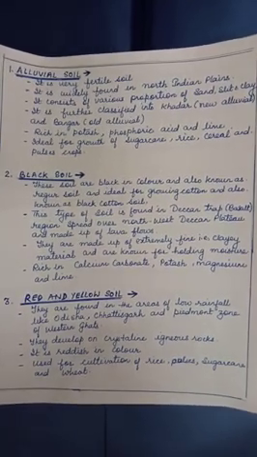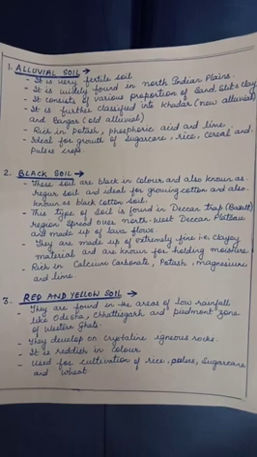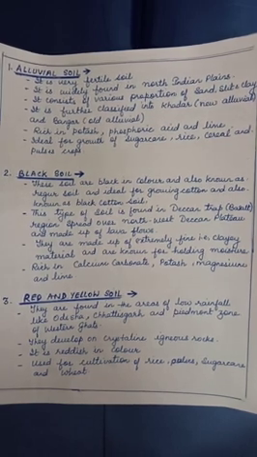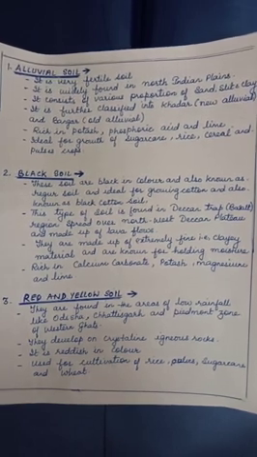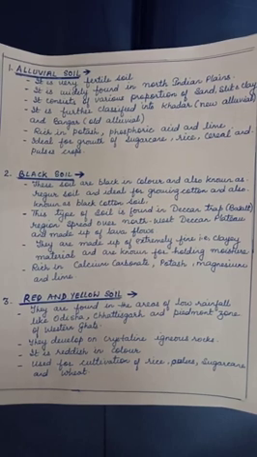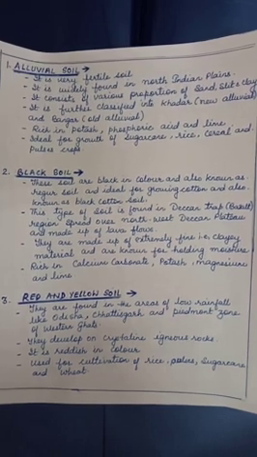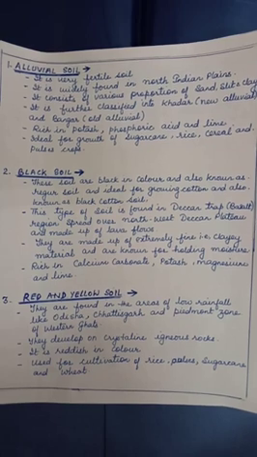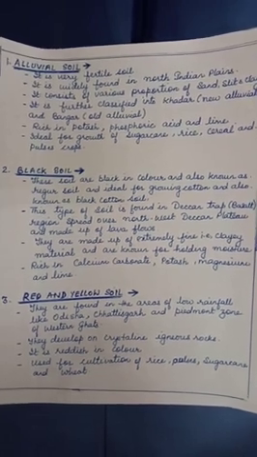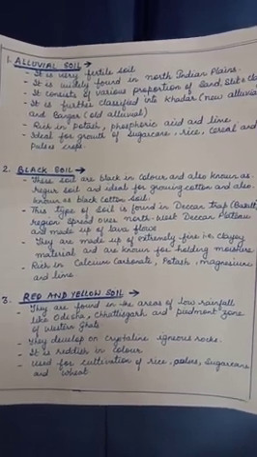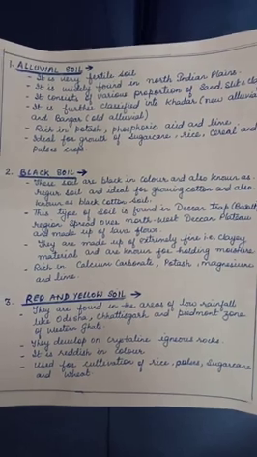Then followed by the third category, it is red and yellow soil. They are found in the areas of low rainfall like Odisha, Chhattisgarh and the Piedmont zone of Western Ghats. They develop on crystalline igneous rocks. It is reddish in color. It is used for cultivation of rice, pulses, sugarcane and wheat.